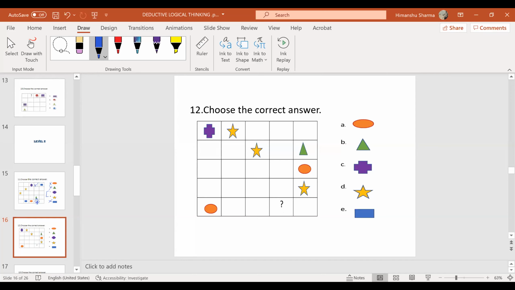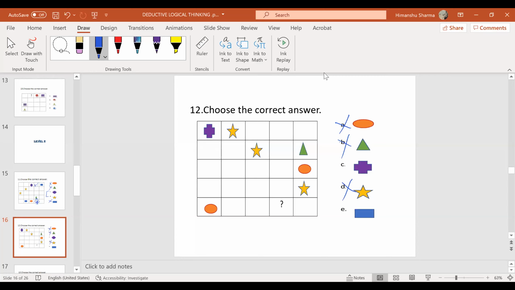And the last row, it is triangle, circle, and star. So the remaining, it can't be star because in the top row, star is also present. So it cannot be circle. Am I right? It cannot be a star. It cannot be triangle also. Yeah. Superb.